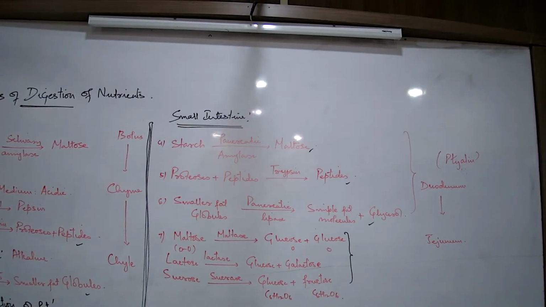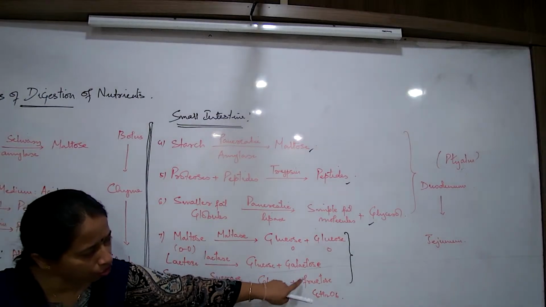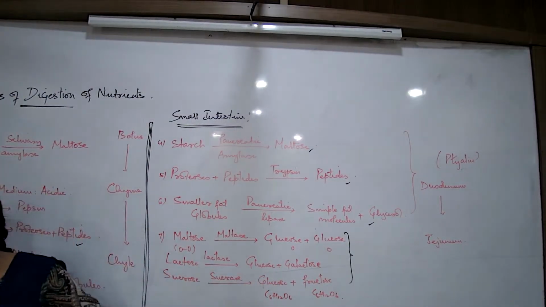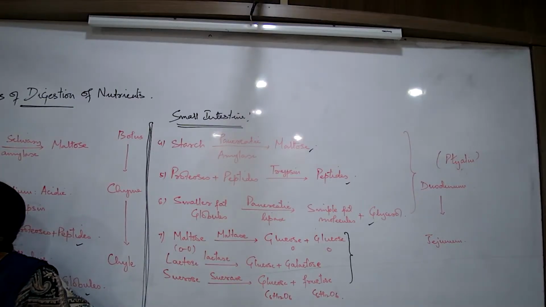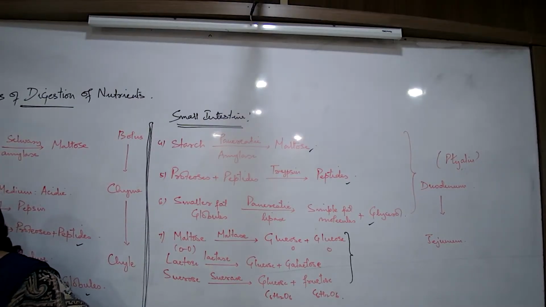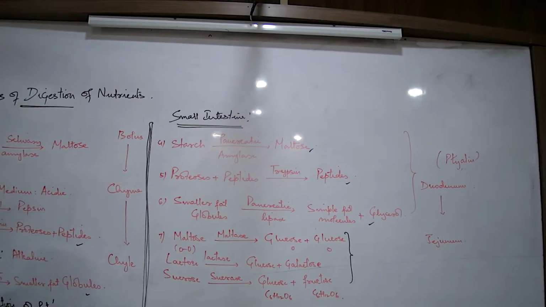Galactose, वो भी glucose में later convert हो जाता है. Lactose, everything, all these other forms that I am talking about will again get converted into glucose. So when we write, what is the simplest form of carbohydrate digestion? We don't write fructose, we don't write galactose, we always write glucose क्योंकि ultimately सारे इसी form में convert हो जाता है in our body and then go to the blood.